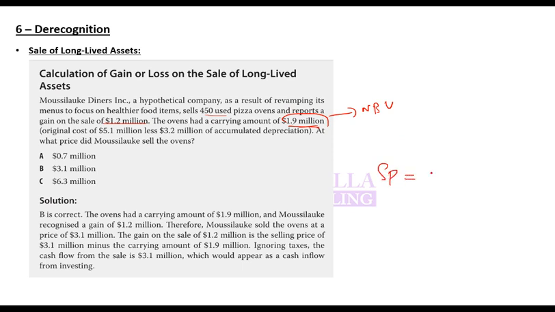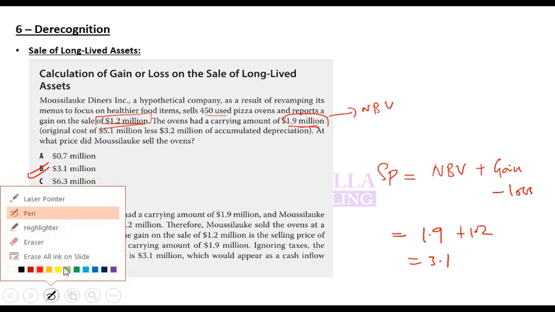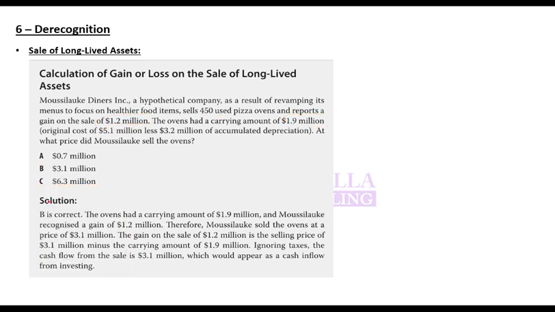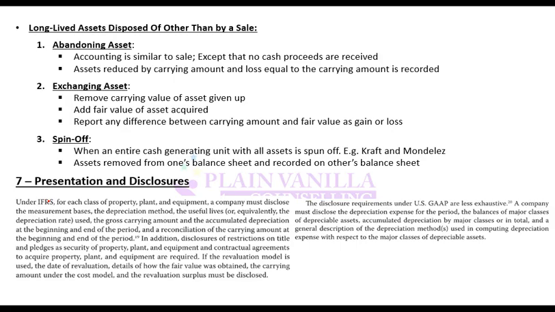So selling price is equal to net book value plus gain minus loss. So net book value is 1.9 and gain is 1.2. So it is 3.1 million. Fairly simple question. Any confusion so far? Okay.